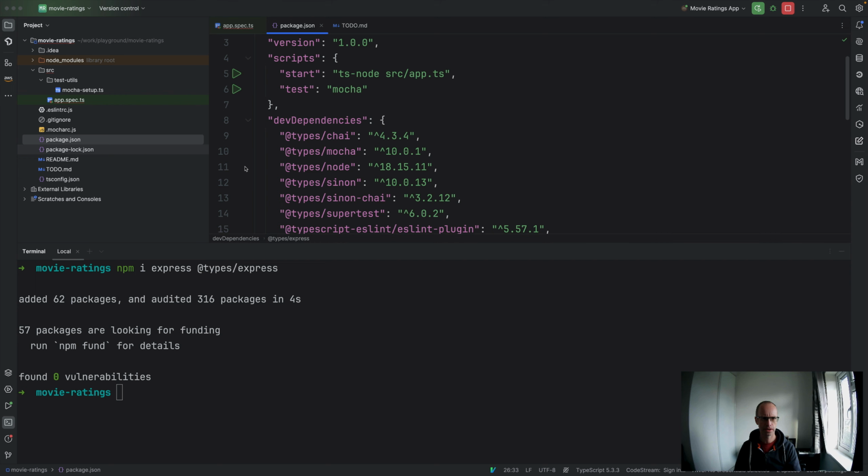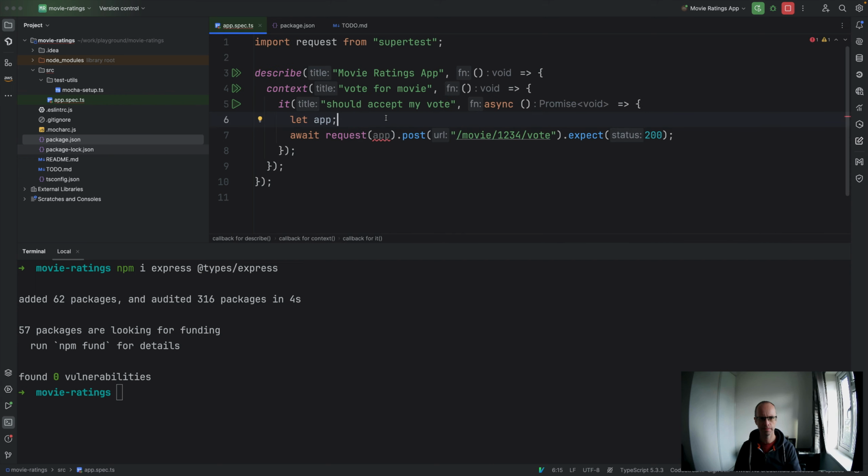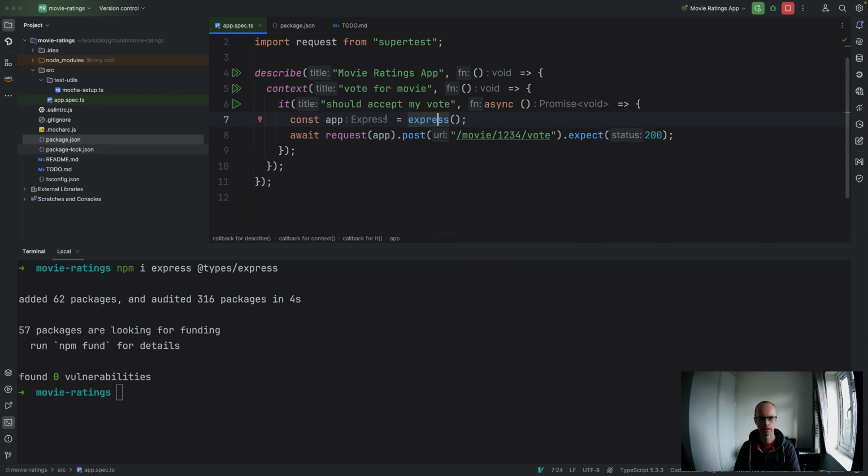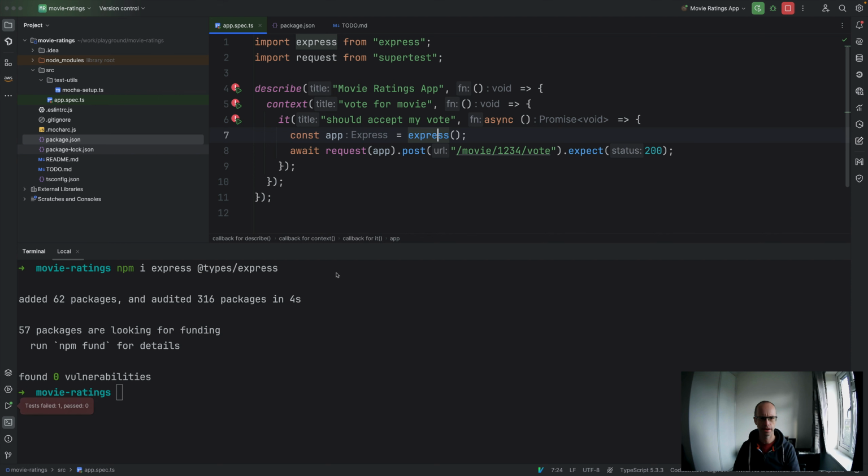We can now go back to here and maybe let's say app equals Express, and we can import that from there.